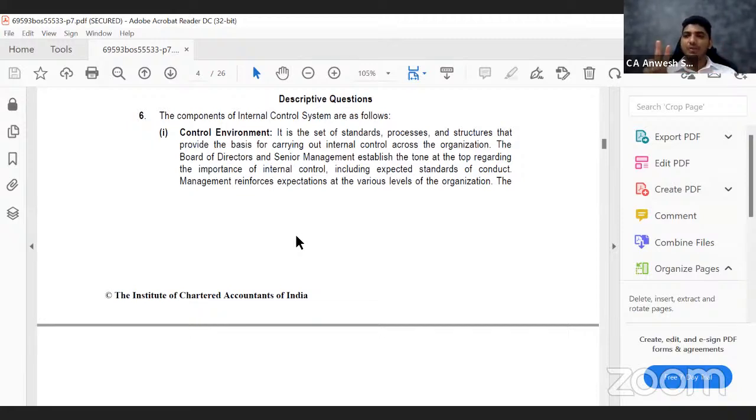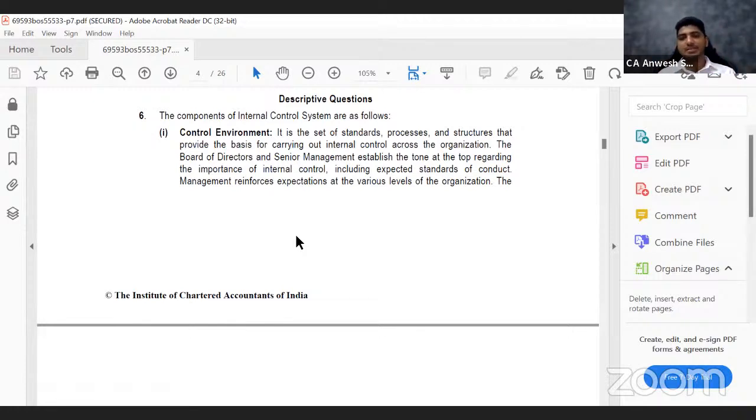Fine. So when you go to audit these two different entities, one person says, I have two sets of books, and one person says, I don't have two sets of books, I'm very transparent. So the audit procedure is going to be entirely different. In the first one, where there are two sets of books, the environment is not proper. But in the second one, the environment is transparent. You understand the integrity level of the senior management. So whenever you go to the audit, you should not directly ask for all the bills and invoices. First, you need to understand the environment. So that is the first component of internal control.